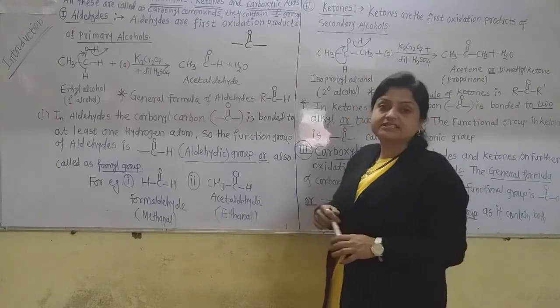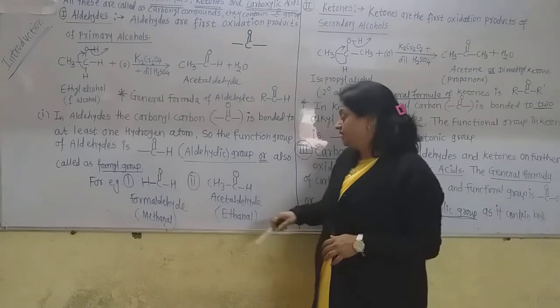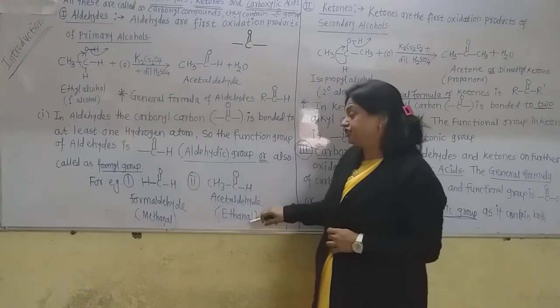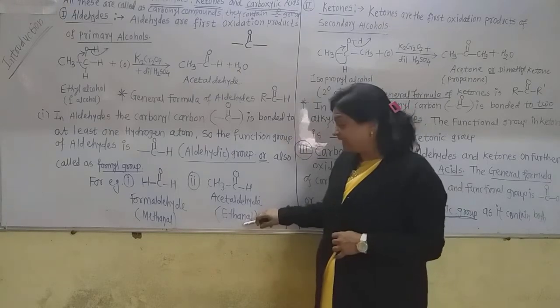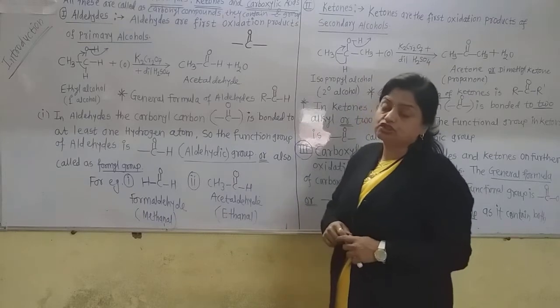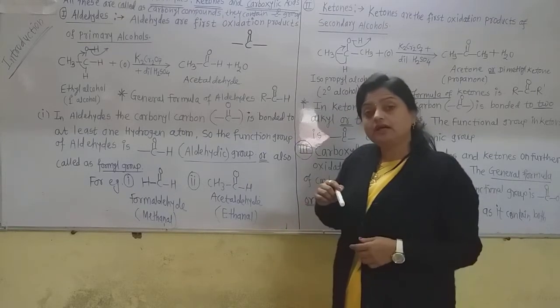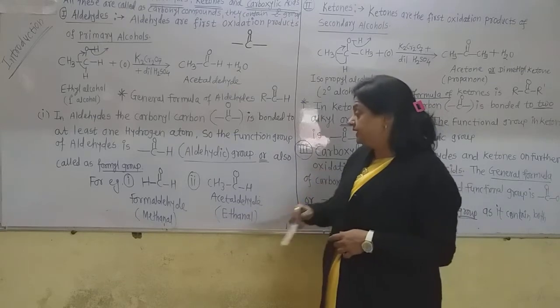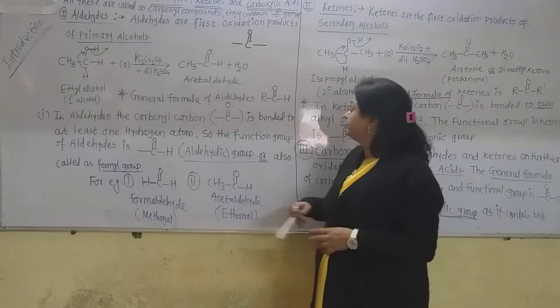Al is the suffix for these aldehydes. Why is it called ethanal? Because it contains two carbon atoms. Alcohols have the suffix ol, but aldehydes have the suffix al.